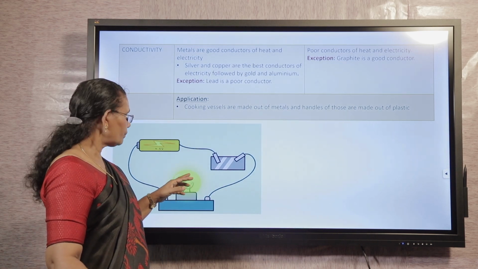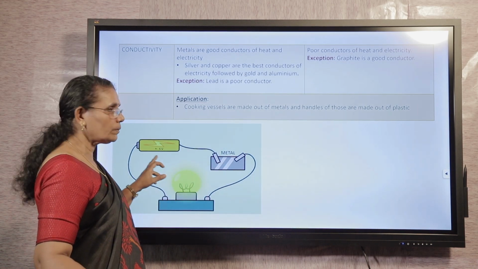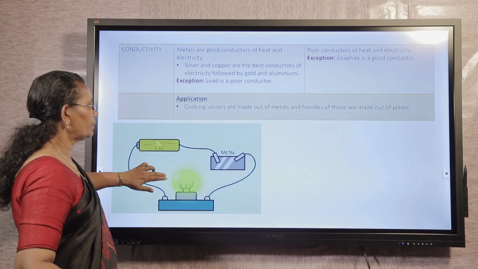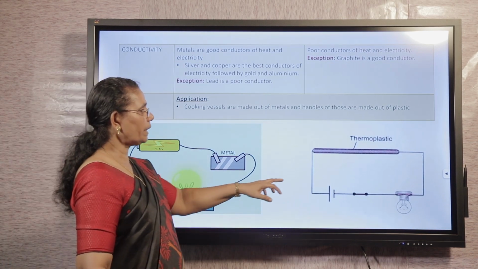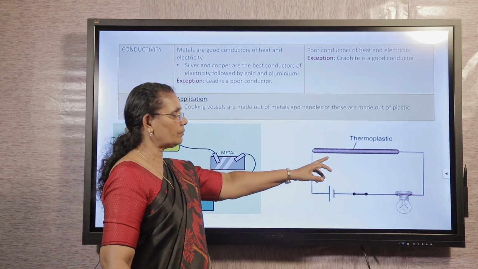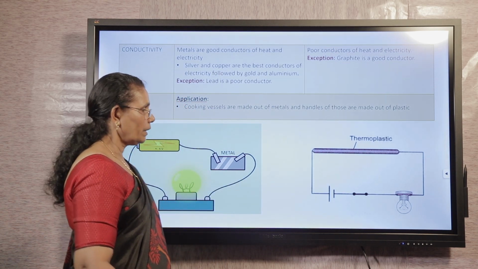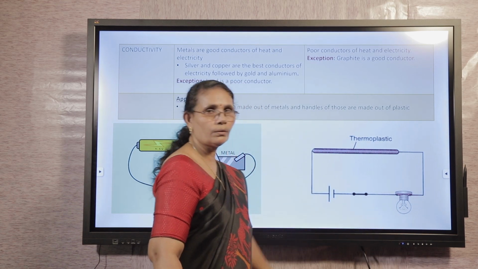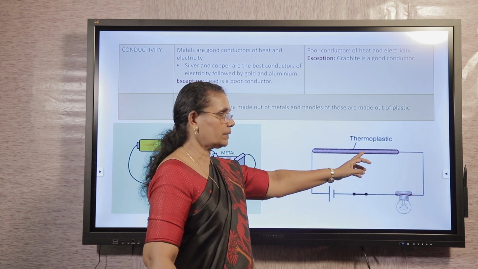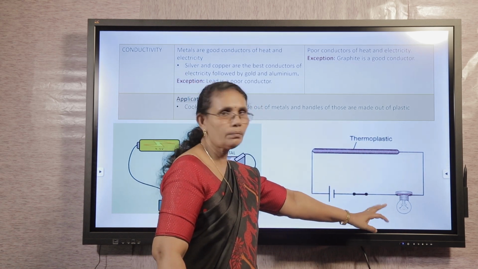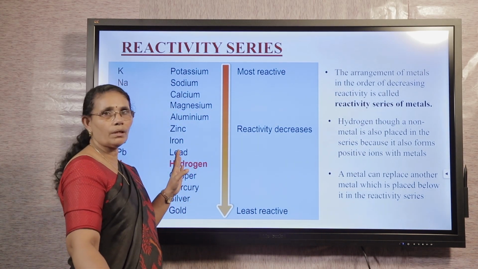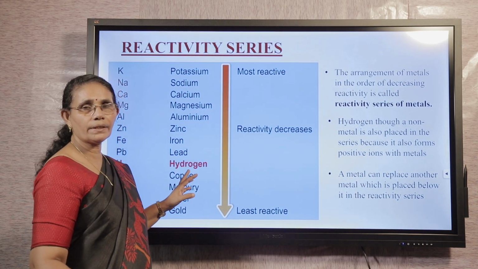See in this diagram, the metal which is connected to a battery, the bulb glows, the yellow color can be seen. See the next picture, that is connected to thermoplastic, which is a poor conductor. Here we can see the bulb does not glow because thermoplastic won't conduct electricity.